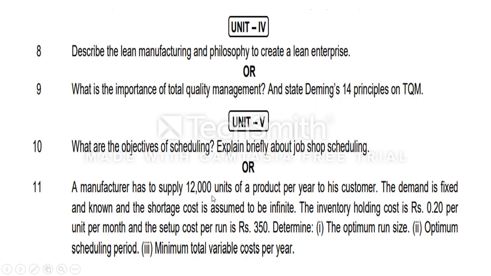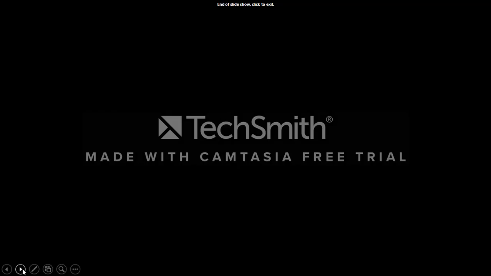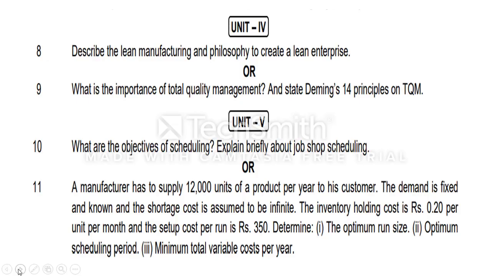Then here is manufacturing supply. This is a very simple problem, right? It's like a second model. Annual quantity is given, then holding cost is given, and setup cost means ordering cost. You can determine the optimum run size, optimum scheduling period, I mean time period, and minimum total variable cost per year. So total cost. With this I am concluding.